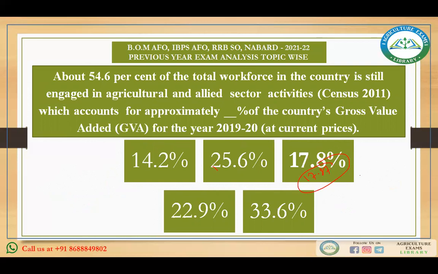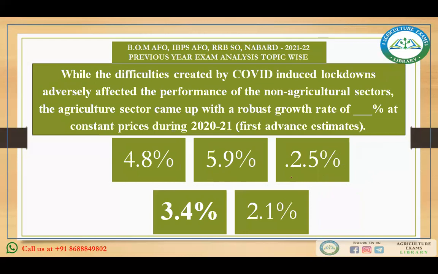And what is the growth rate of 2021? According to the first advance estimate, it is 3.4%. This is the growth rate of agriculture and allied sectors, remember. Then the answer to this question will be 17.8%.